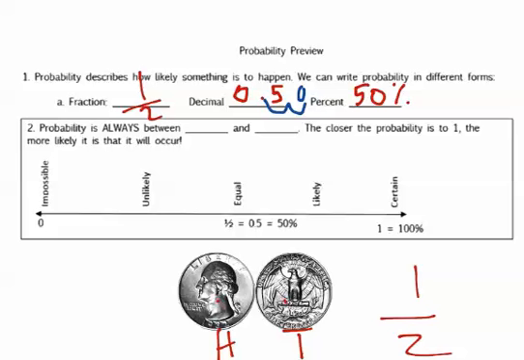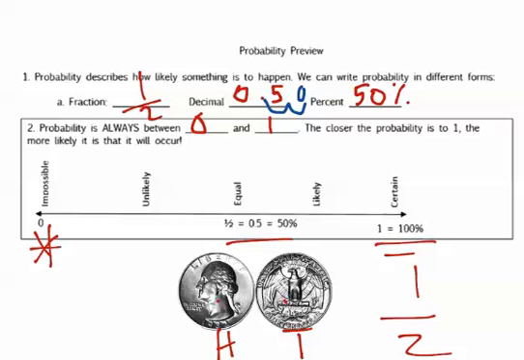All in between 0 and 1. Oh, I just gave you the next answer. So probability is always between 0 and 1. The closer the probability is to 1, the more likely it is that it will occur. Okay, so we have this nice little scale. 0 is impossible, 50-50 shot, like the heads and tails, and 100% is certain it's always going to happen.